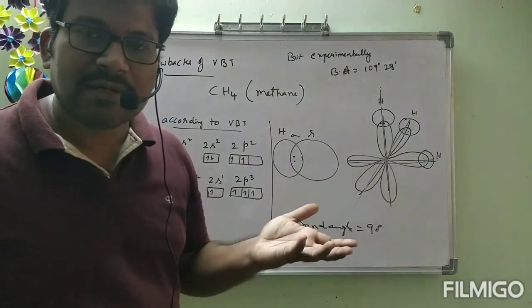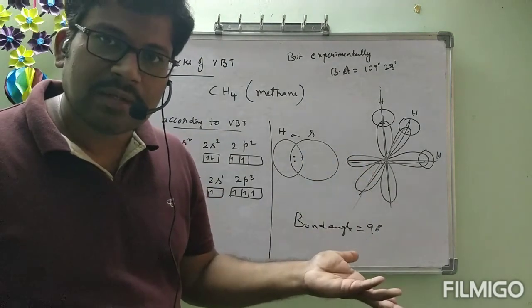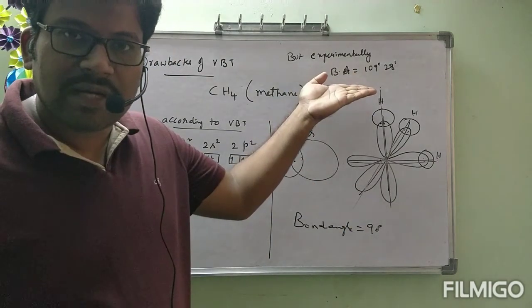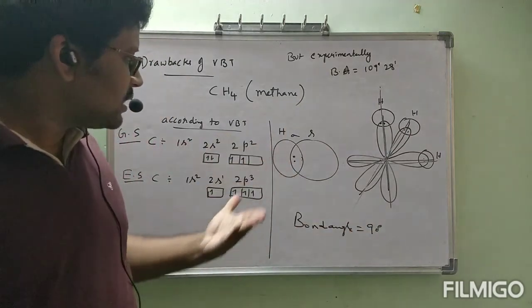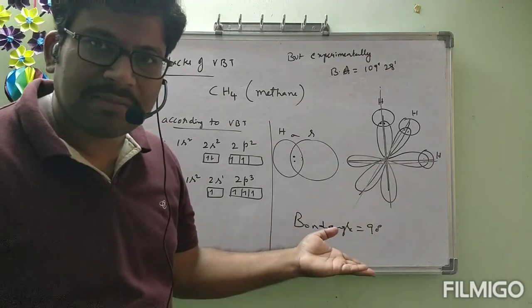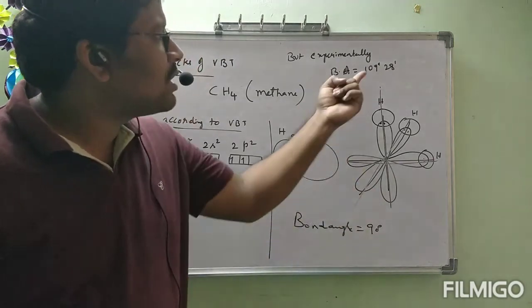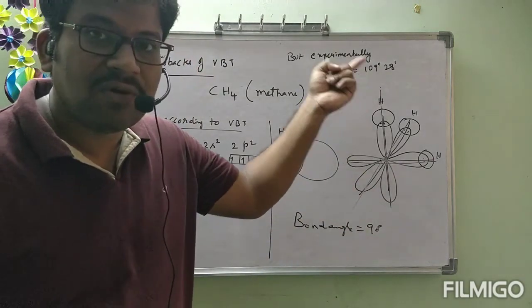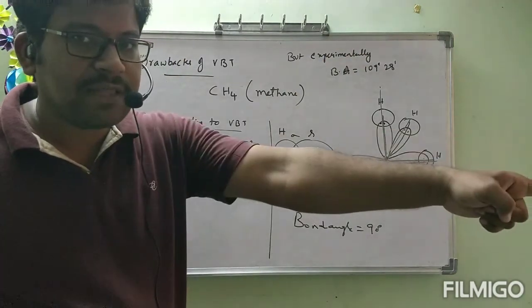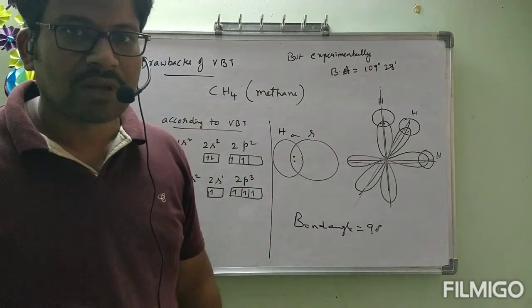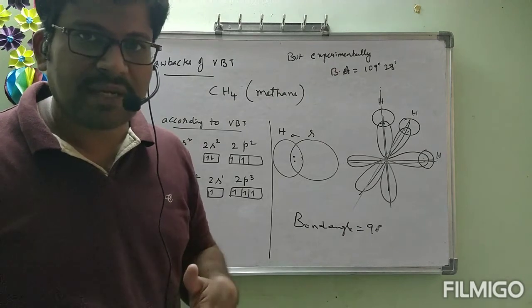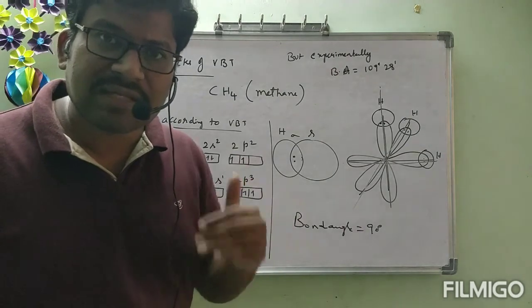We are able to see that experiment only, right? So we have to believe the experiment. According to the experiment, what is the bond angle? 109 degrees 28 minutes. But according to valence bond theory, what is the bond angle? 90 degrees. Valence bond theory could not explain the bond angle in CH4 as 109 degrees 28 minutes. Because if you explain the experiment, then only it is correct. Rutherford also did that only. Rutherford took the experiment and explained it. That's why it succeeded.